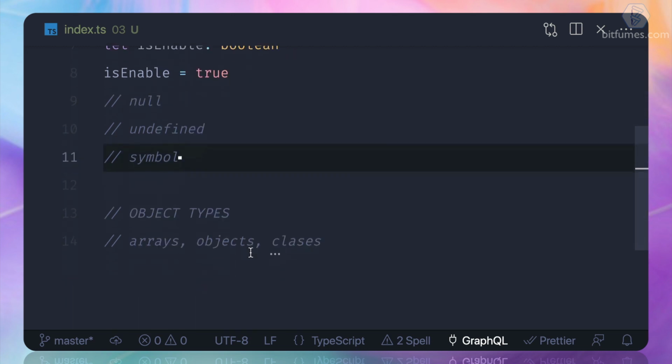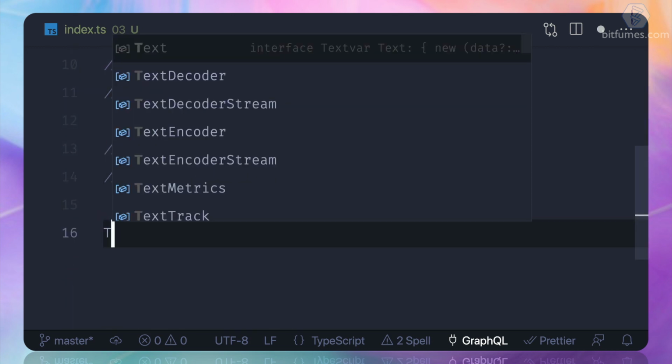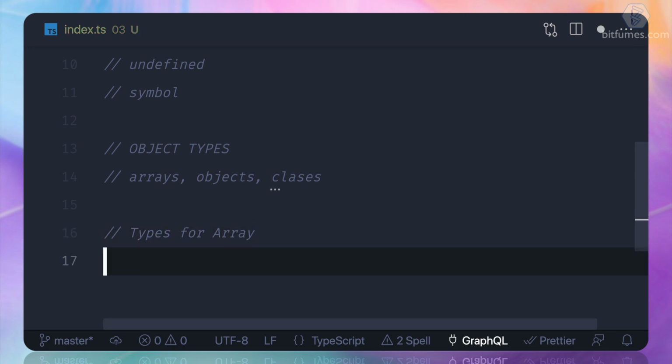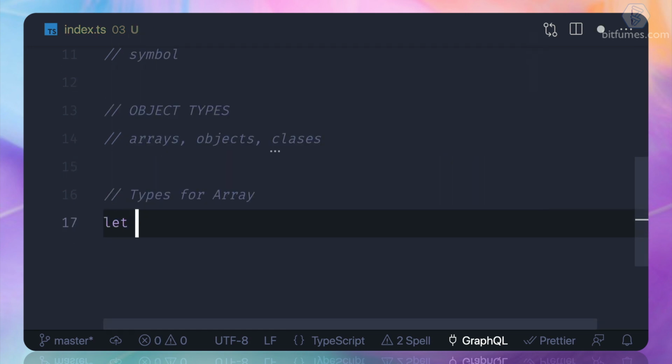But the next important thing is types for arrays. So how can we define an array? Let's say my variable is guests: Joe, Jenny and John. Now you can see the guest names are all strings, but how can we say that, hey, guests is an array of strings?